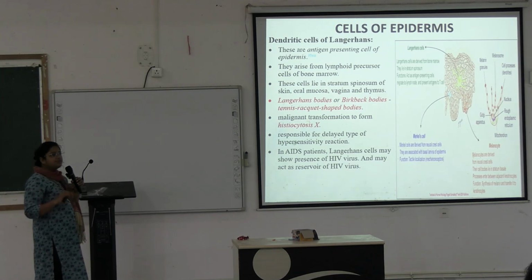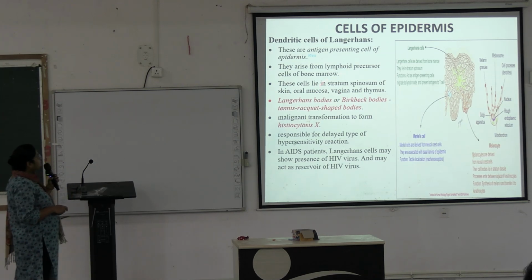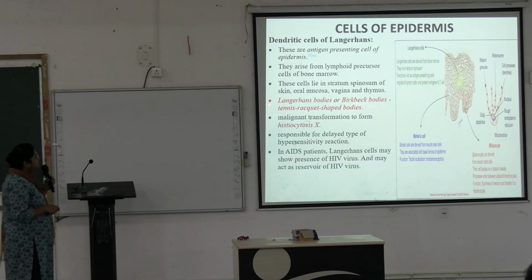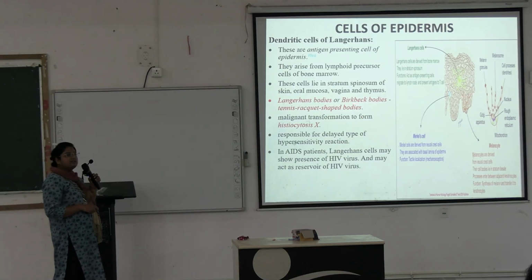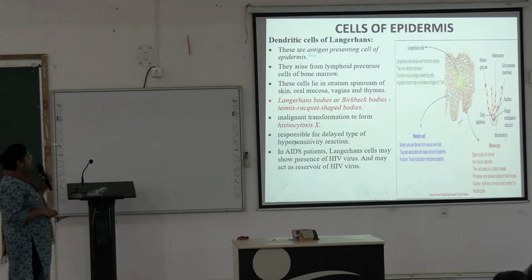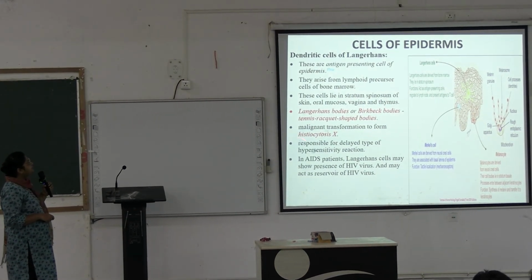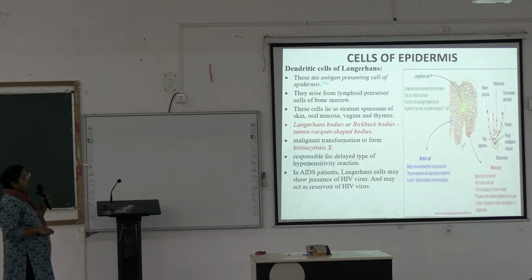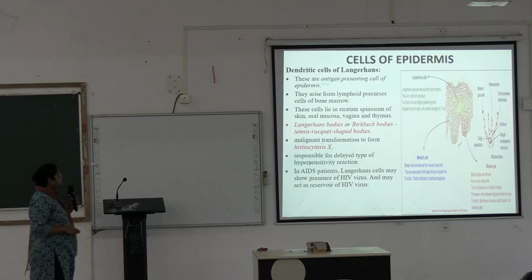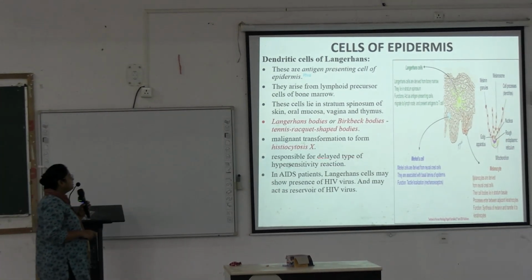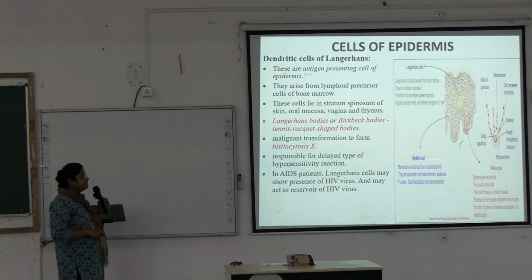Birbeck granules, also called Langerhans bodies or tennis racket shaped bodies. Malignant transformation occurs in Langerhans cells to form histiocytosis X. This is a disease condition.